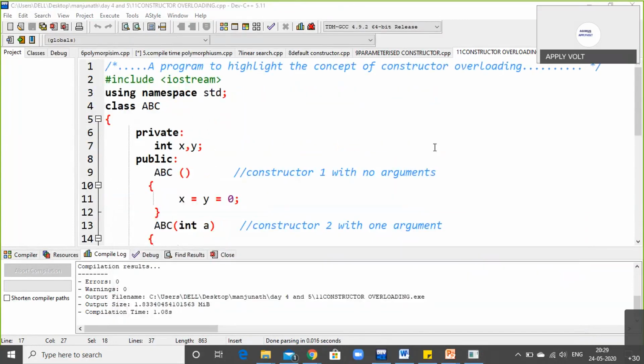Any doubts on this? Please place your questions on the chat box. That is the end of the constructor topic. Yeah, Manjunath. Done with the session. Okay.